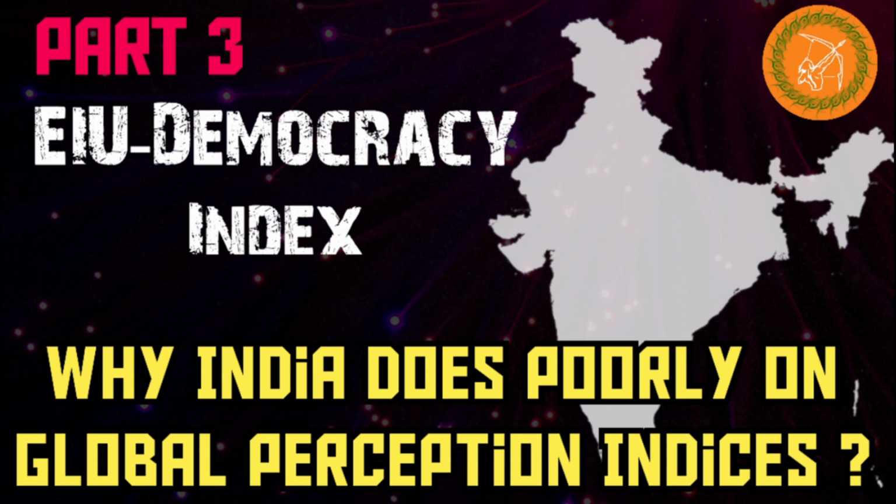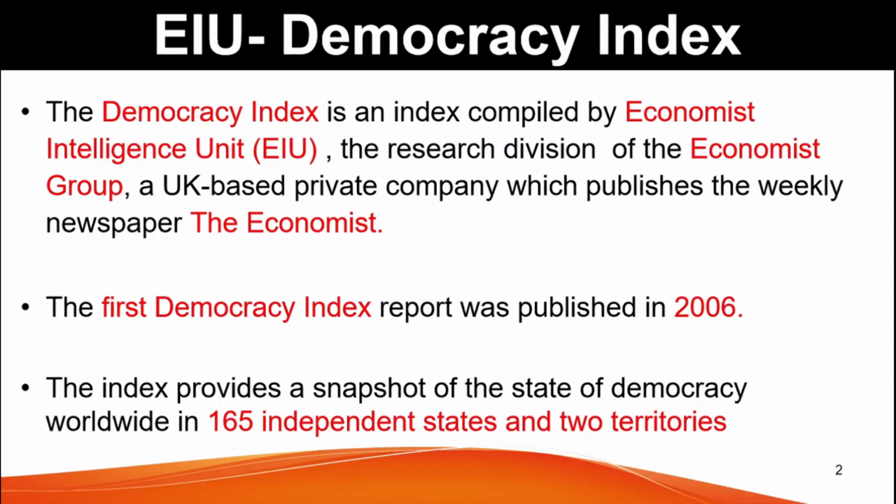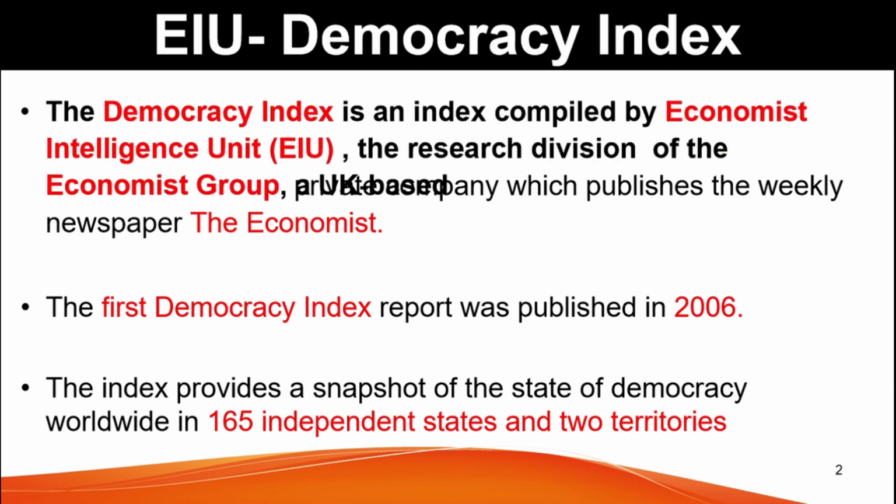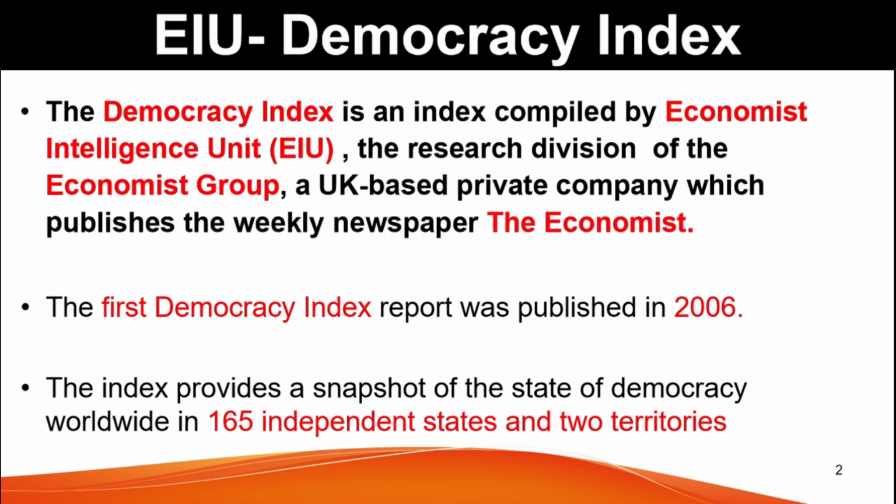This video is the third part in a series of videos dealing with the research paper titled Why India Does Poorly on Global Perception Indices, authored by Sanjeev Sanyal and Akanksha Arora. The research paper focuses on 3 indices, out of which this video will be on the EIU Democracy Index. It will focus on their methodology, India's performance on this index across time, and comparison of India's rank with other countries.